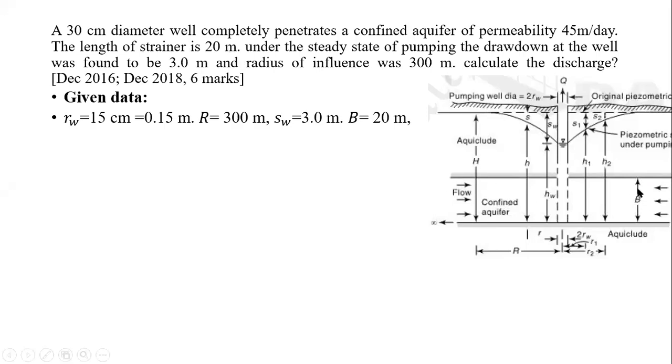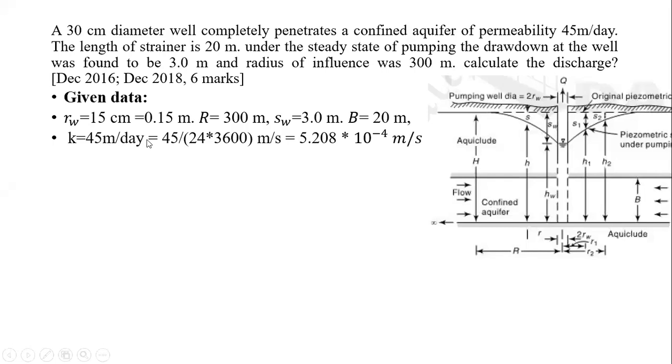So B is given as 20 meters, SW is given as 3 meters, capital R as 300 meters, RW as 0.15 meters, and they have asked to calculate capital Q. Then the K is given in the units of meter per day, so we have to convert it to meter per second.